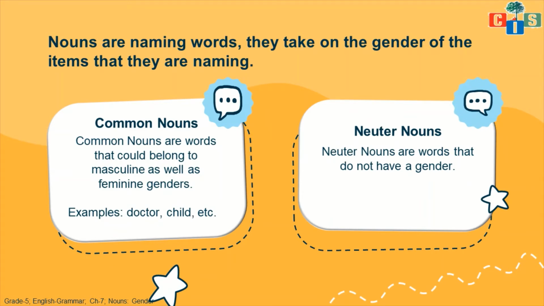Next is neuter nouns. Neuter nouns are words that do not have a gender. For example, non-living things. When we are talking about non-living things, it means they are not possessing any gender, whether masculine or feminine or common. So they come in neuter gender, right? For example, bed. Bed is a non-living thing, and it's not possessing any masculine or feminine gender, so it will come in neuter nouns.